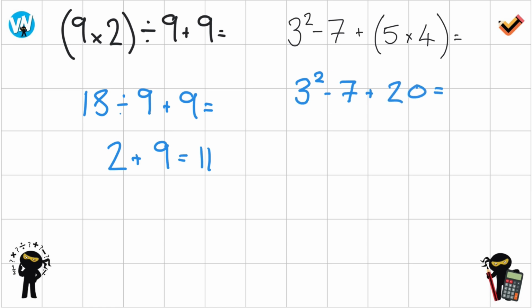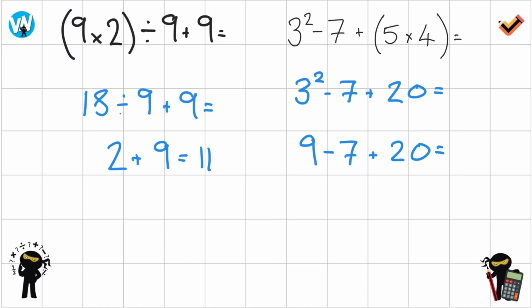Now again, no brackets, but I do have some orders, so I need to work out what this is first. So 3 squared is 3 times 3, so that's actually 9. So rewrite the question, 9, take away 7, add 20. Fantastic. And now we're in a position where we've got subtraction and addition. Now again, in BODMAS, it goes addition, subtraction.